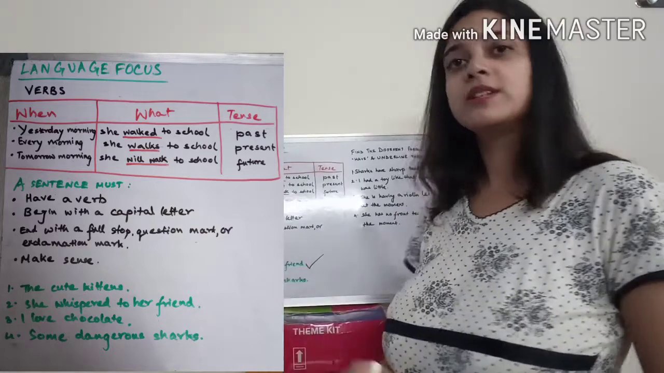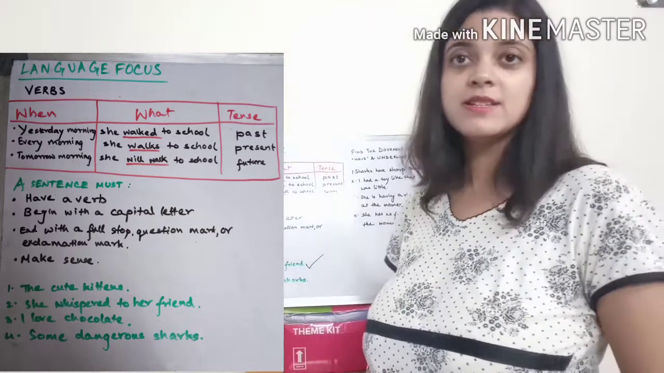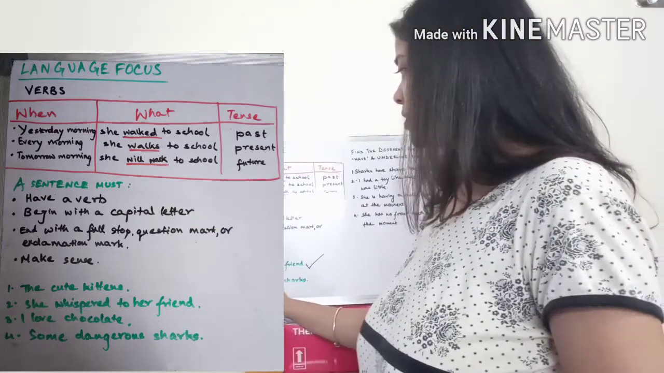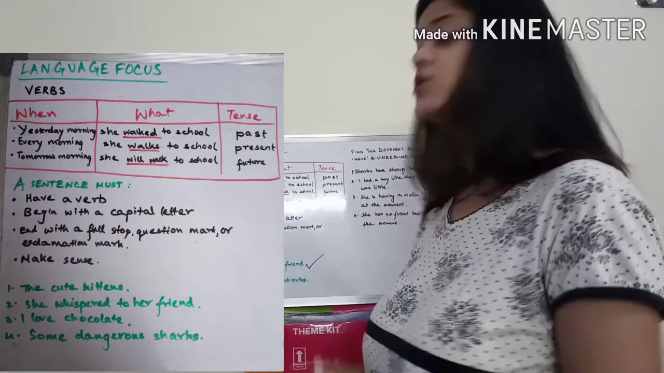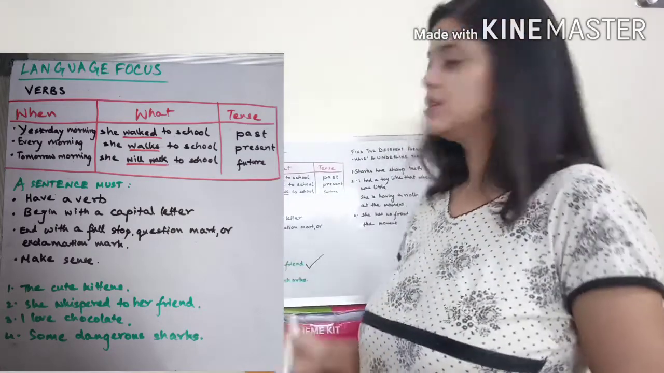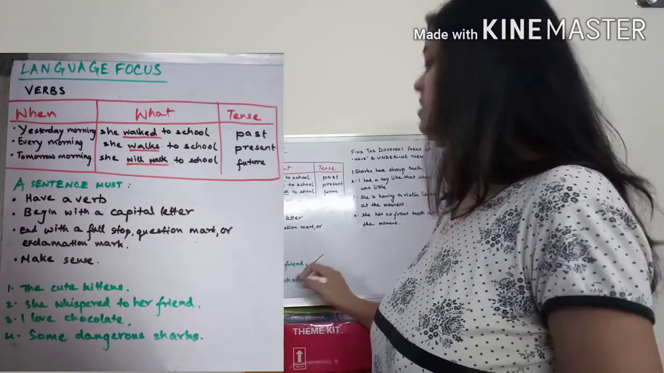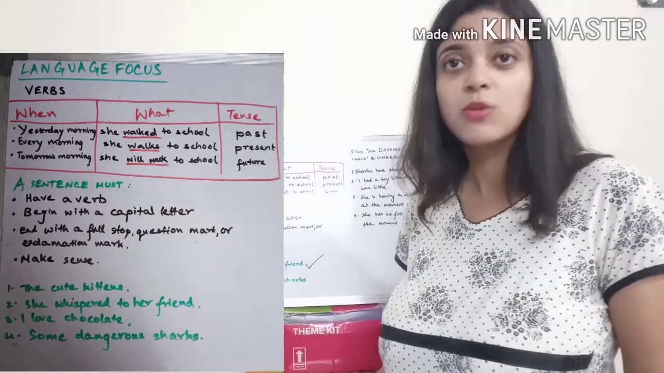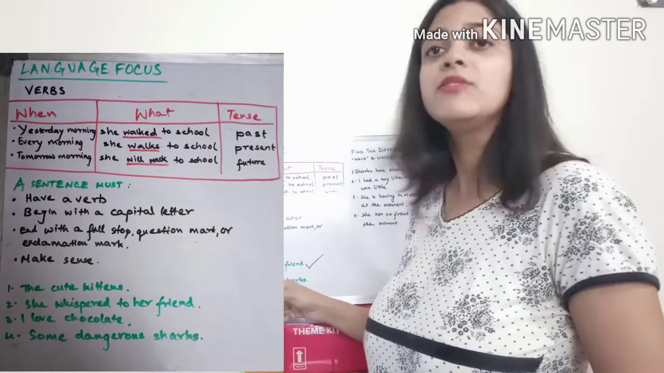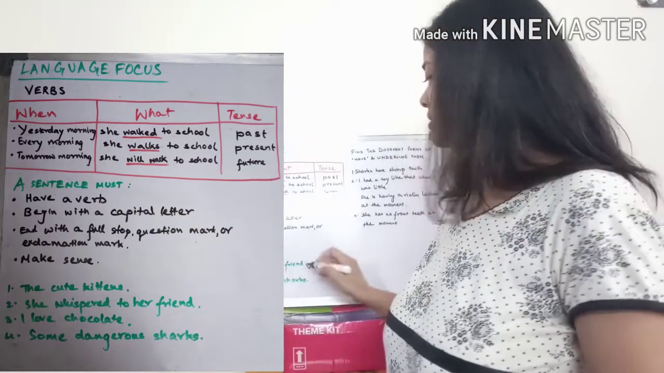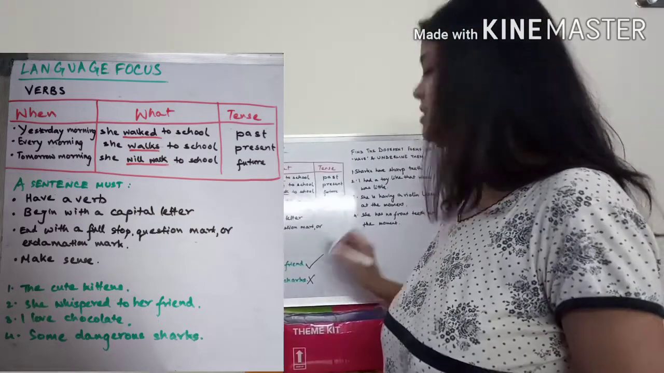I love chocolate. Is it a sentence? Yes. Why? The word love is a verb. It's a doing thing. I love chocolate. So this is a sentence. Some dangerous sharks. Is it a statement? No. Why? It doesn't have a verb. So this is not a statement.